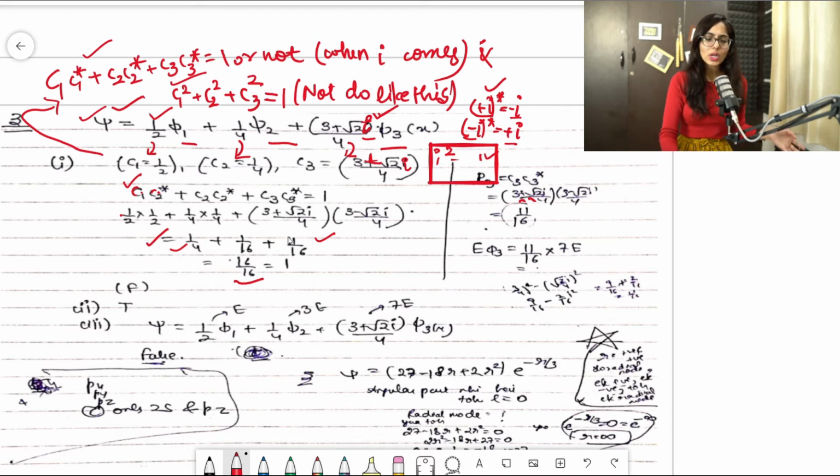Clear? So let's see what will happen now. When you take this LCM, you will get 16 by 16. So now I'm getting this answer 1. Luckily I'm getting 1. Clear? Even if you are not getting 1, you know how to solve that. If you're getting 1, then it's well and good, you can proceed. But if you are not getting 1, what will you do?